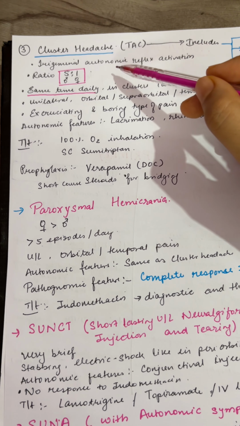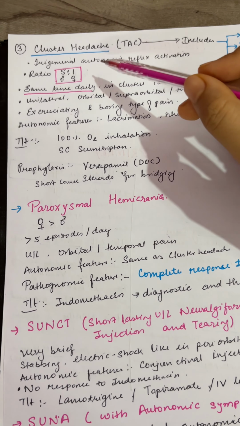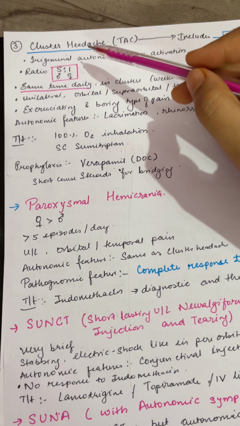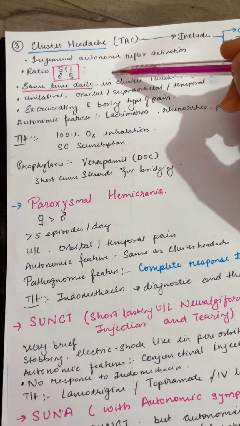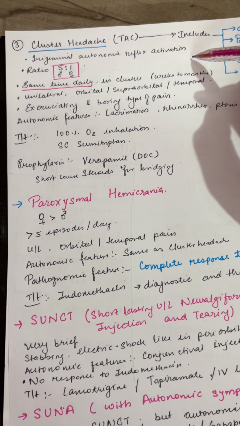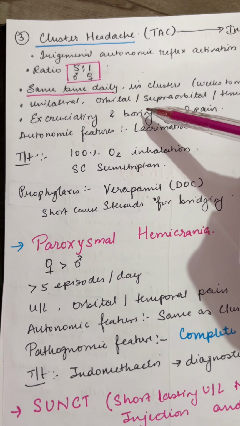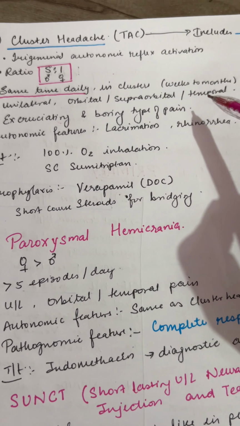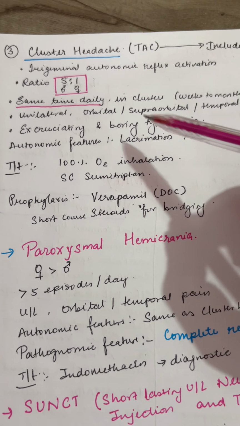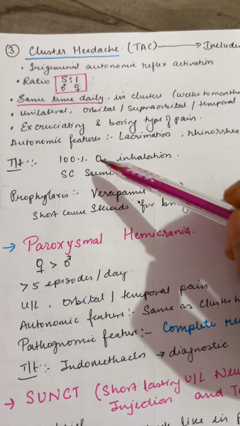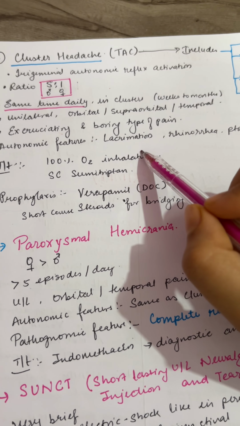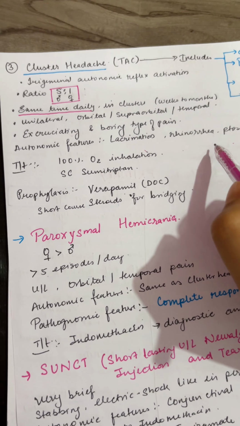In cluster headache, there is trigeminal autonomic reflex activation. Male to female ratio is 5:1. So the pain happens at the same time daily and in clusters, weeks to months. Patient complains of unilateral orbital, supraorbital or temporal region pain. Pain is boring or excruciating type. Also, there are autonomic features like lacrimation, rhinorrhea, ptosis present with it.